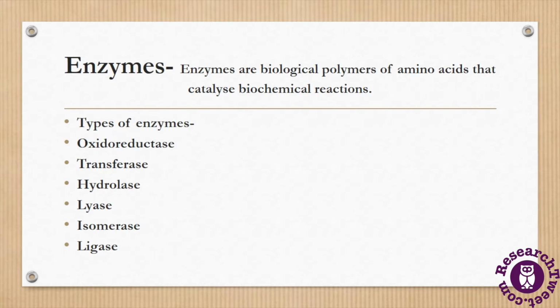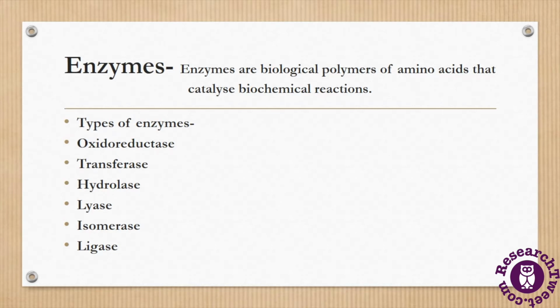Enzymes are categorized into different types according to their functions: oxidoreductase, transferase, hydrolase, lyase, isomerase and ligase. All of these enzymes are responsible for different functions. For example, ligase is used for joining, and we can see its function in the process of DNA replication. Another enzyme, isomerase, helps the isomerization of molecules, and we see isomerization reactions in different biomolecules and biochemical reactions.